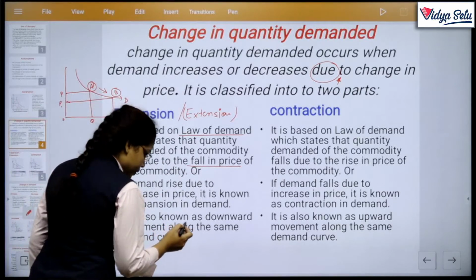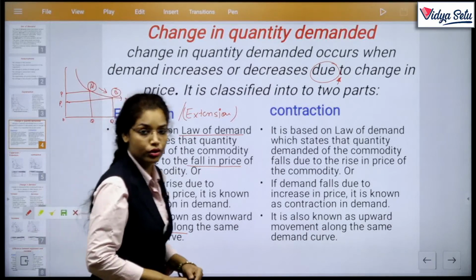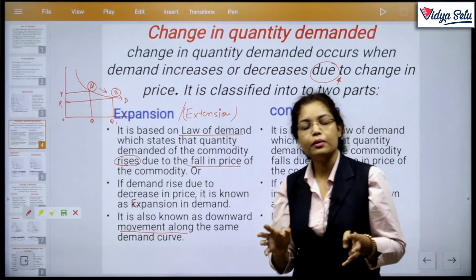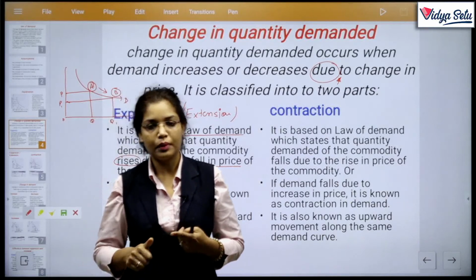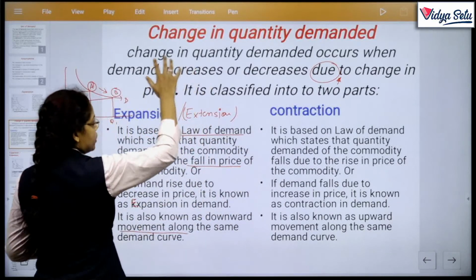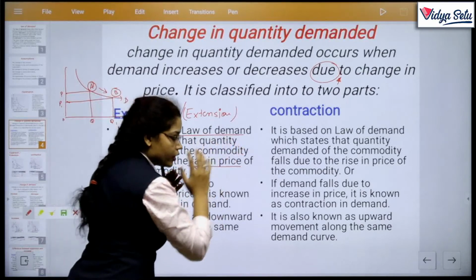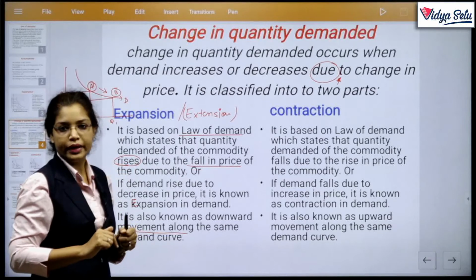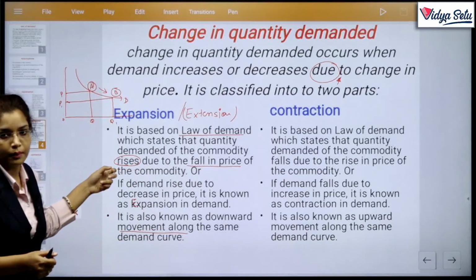There may be a question in your exam: what do you understand by movement along the same demand curve? Movement along the same demand curve is known as change in quantity demanded, and the examiner considers expansion and contraction. If he asks about downward movement along the same demand curve, then he asks about expansion.